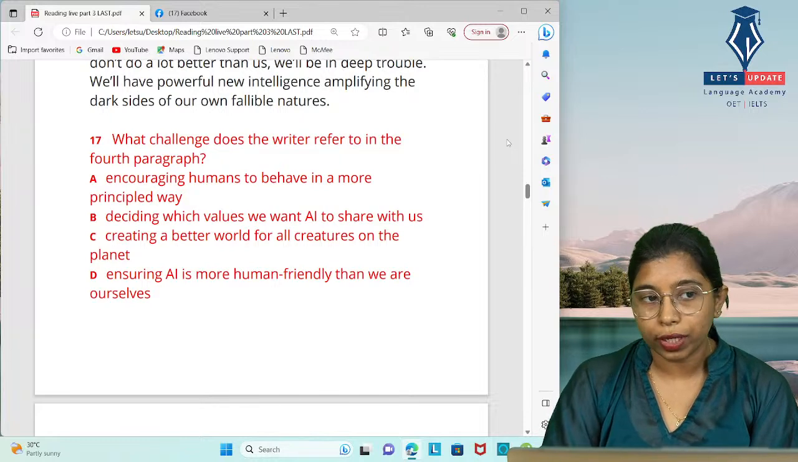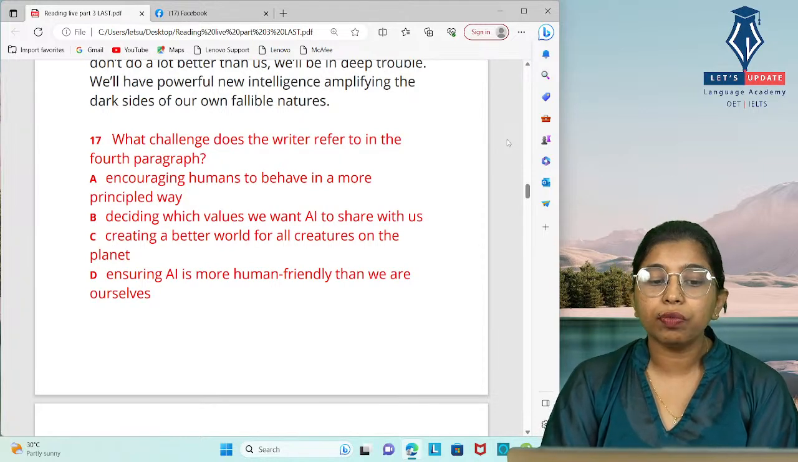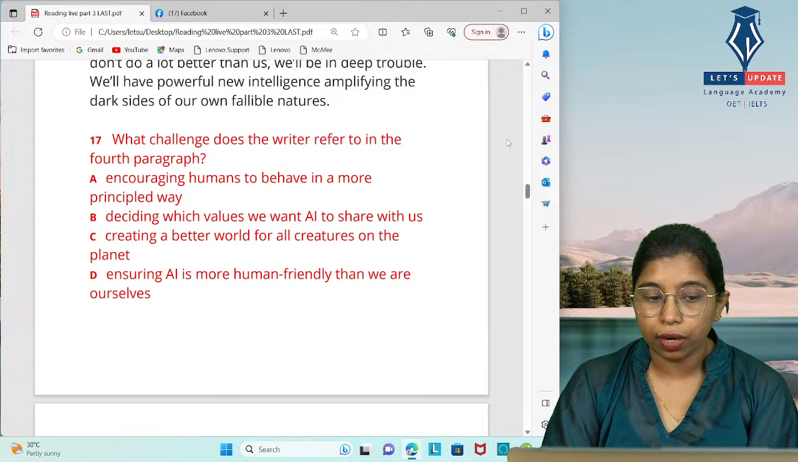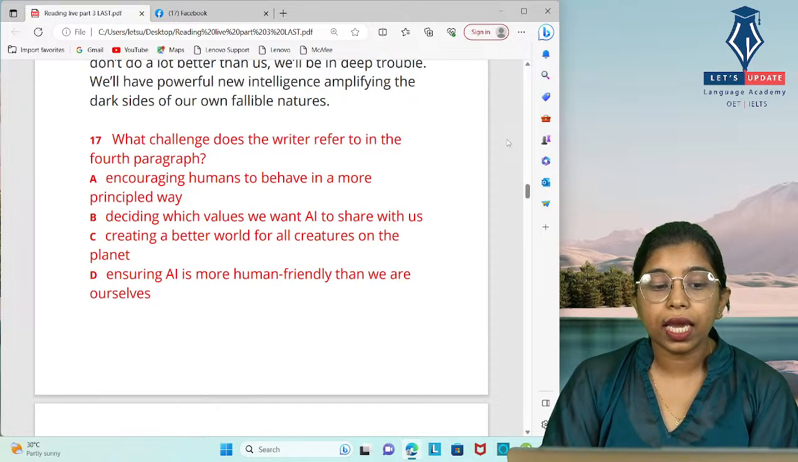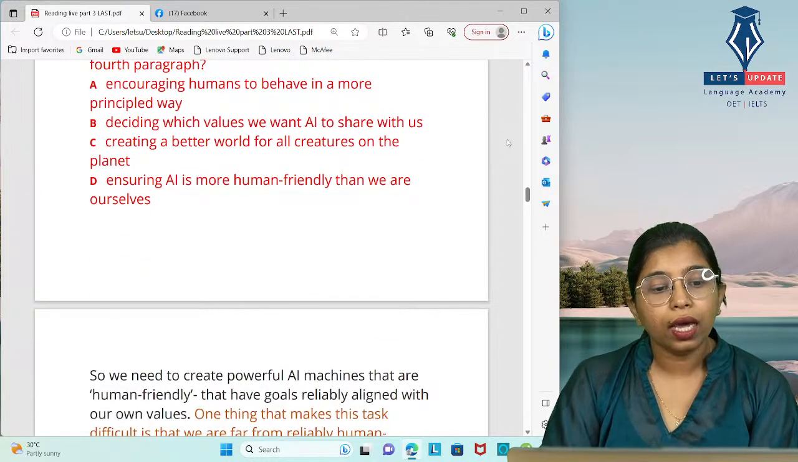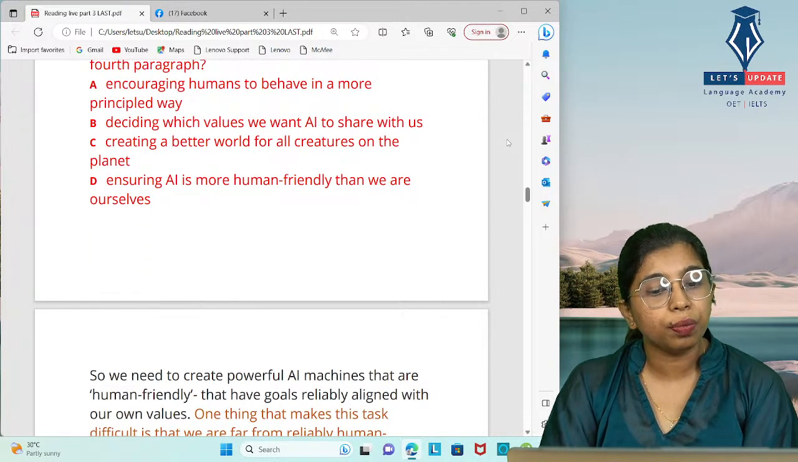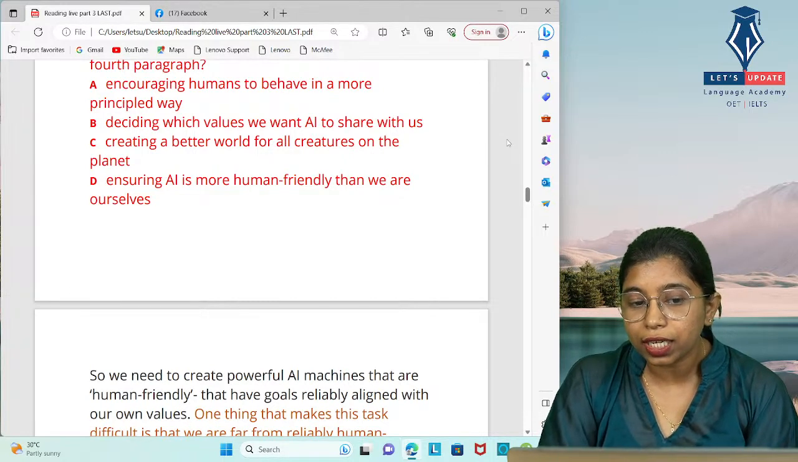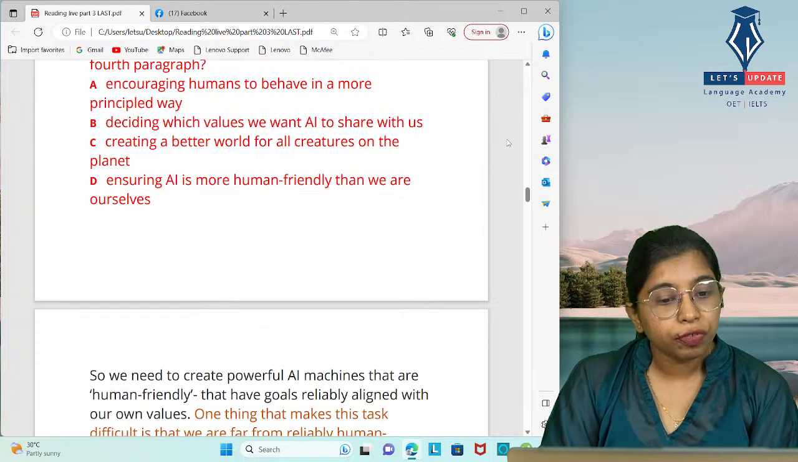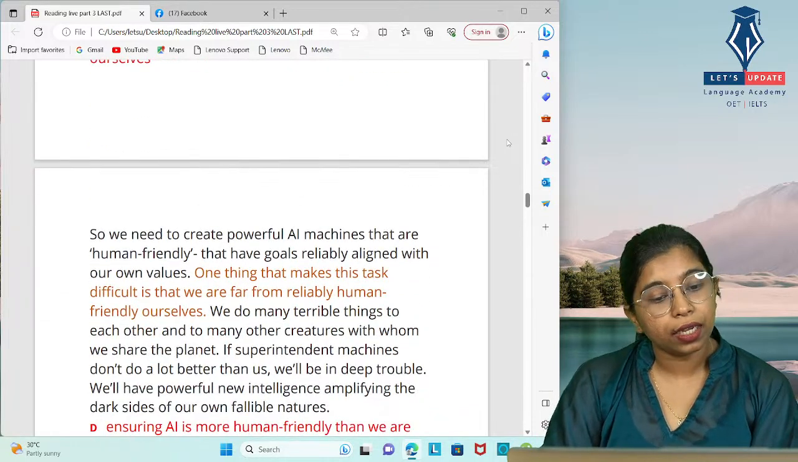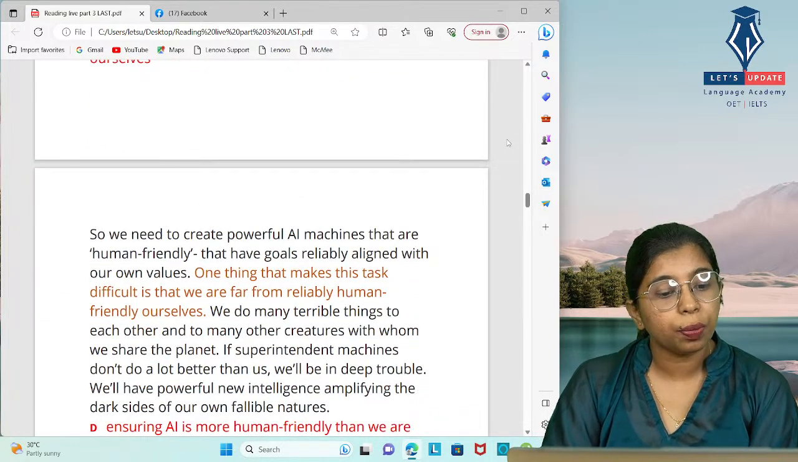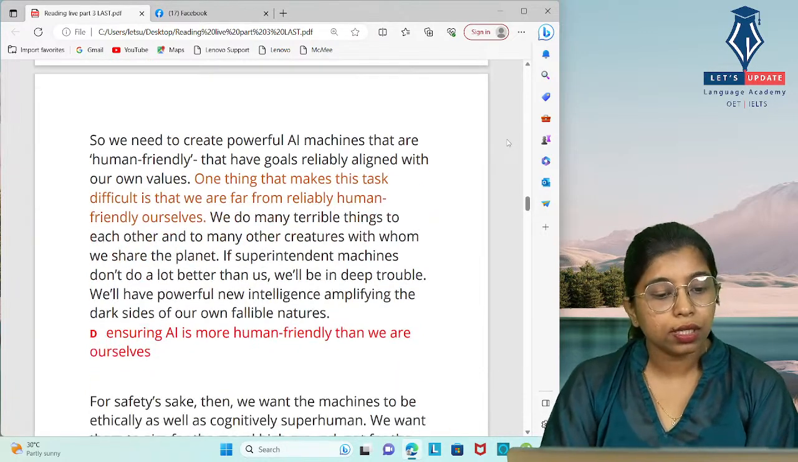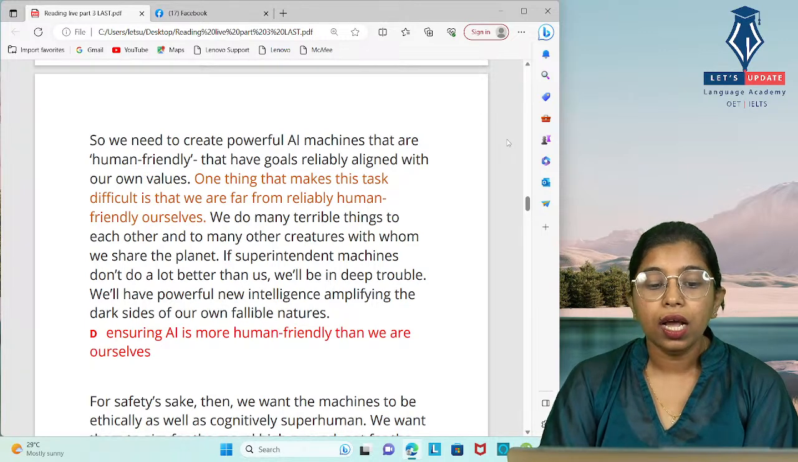No, that is not what they mentioned. Then deciding which values we want AI to share with us. No. Creating a better world for all creatures on the planet. Not really. And ensuring AI is more human friendly than we are ourselves. So when you read the option, you can find the keywords human friendly, and in the paragraph also it is given us human friendly ourselves. So the answer is D, ensuring AI is more human friendly than we are ourselves.